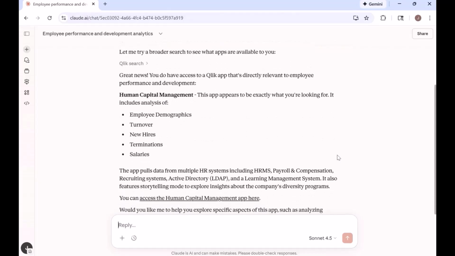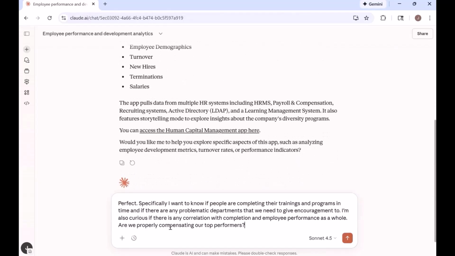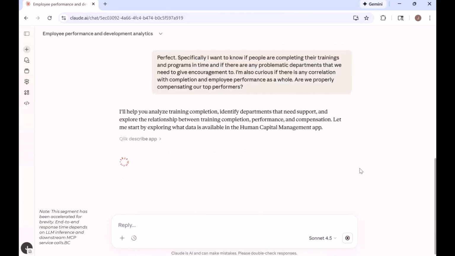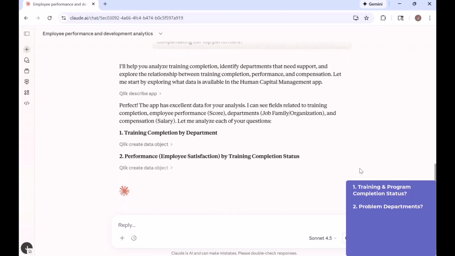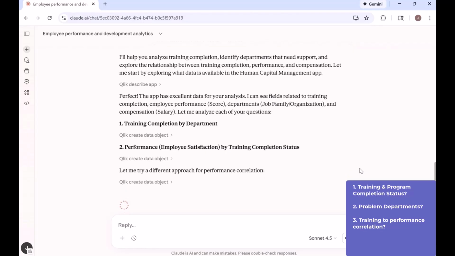So now I'll ask a more in-depth set of questions. Perfect. Specifically, I want to know if people are completing their trainings and programs in time, and if there are any problematic departments that we need to give encouragement to. I'm also curious if there is any correlation with completion and employee performance as a whole. Are we properly compensating our top performers?